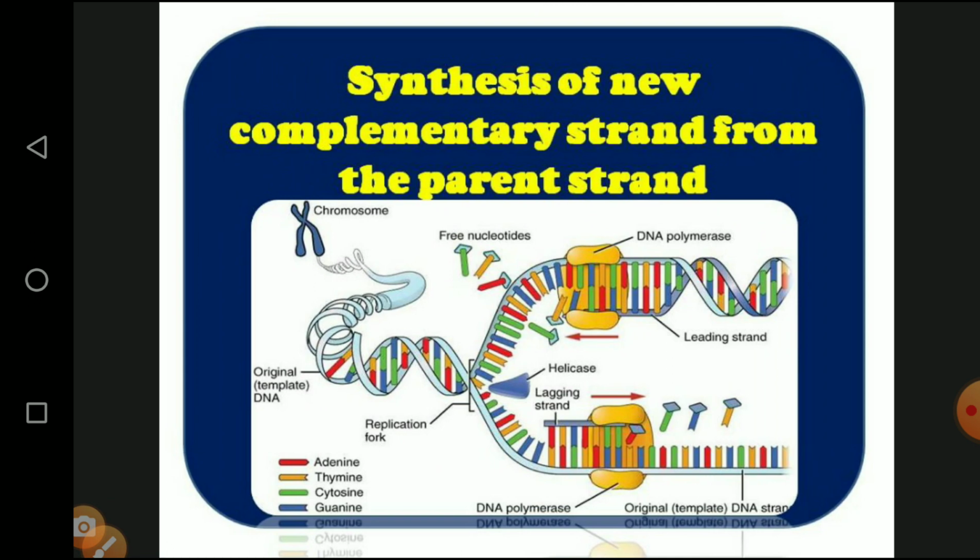And the last point, synthesis of a new complementary strand from the parent strand. This is the diagrammatic representation explained with all types of original substance. This is the chromosome. From the chromosome itself, the DNA forms, and the DNA starts a doubling process that is called replication. From the replication itself, the complementary strand forms. Now the single DNA is converted into 2 DNA. So all the base pairs are involved in the process.